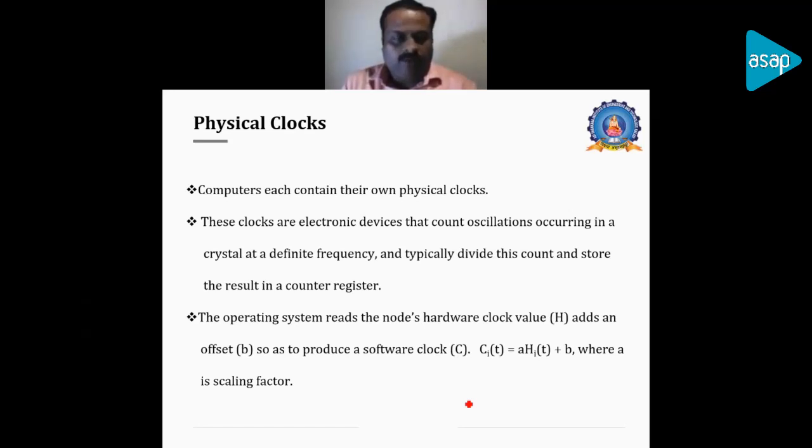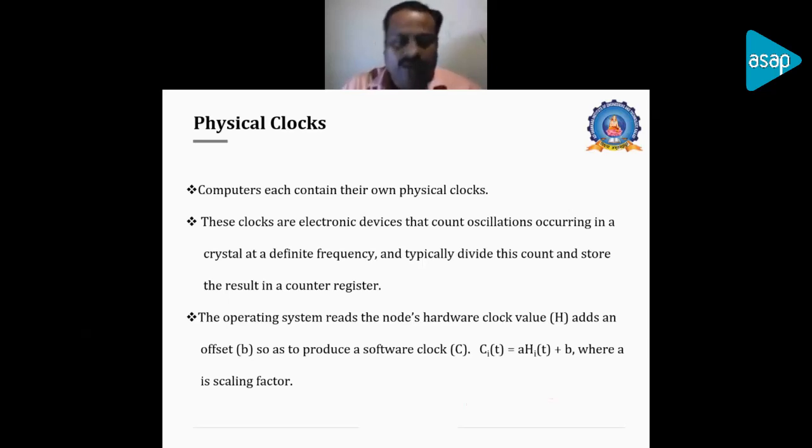And we will be talking about a software clock. How do we get a value from the physical clock to a software clock? The operating system needs to read the value of the hardware clock generated by the physical clock, add an offset to the hardware clock value, and also multiply it with a scaling factor.